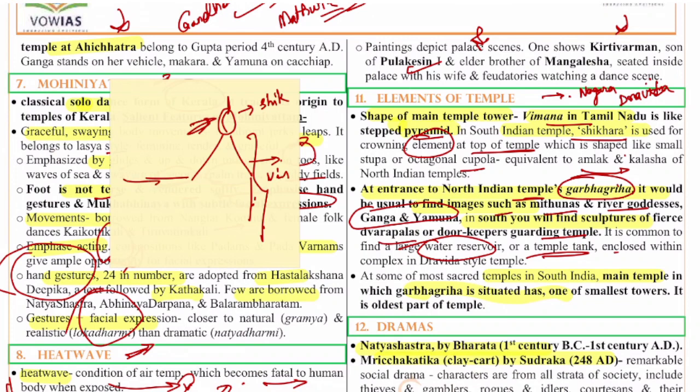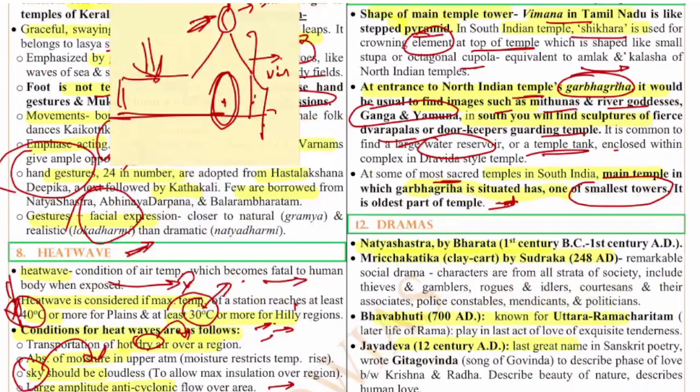They also have the huge mantapas, especially these South Indian temples. So generally this is the mantapa, and here you have the Sanctum Sanctorum, that is Garbhagriha. At some of the most sacred temples in South India, the main temple in which the Garbhagriha is situated has one of the smallest towers. It is the oldest part of the temple. So around the temple you will have huge towers, but the Garbhagriha will be present below this smallest tower. That also you can see.